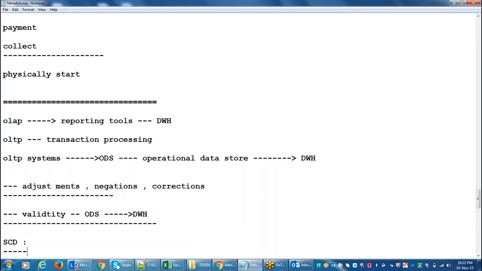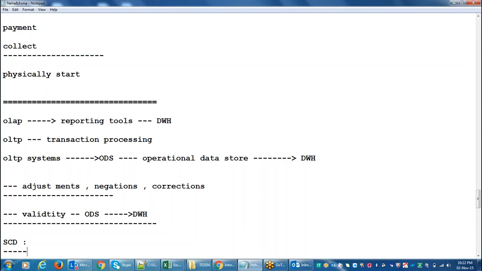Maybe yearly once, or in some organizations 6 months once, half yearly or yearly. So the data in that particular employee table, is it changing frequently or changing slowly? It's changing slowly.